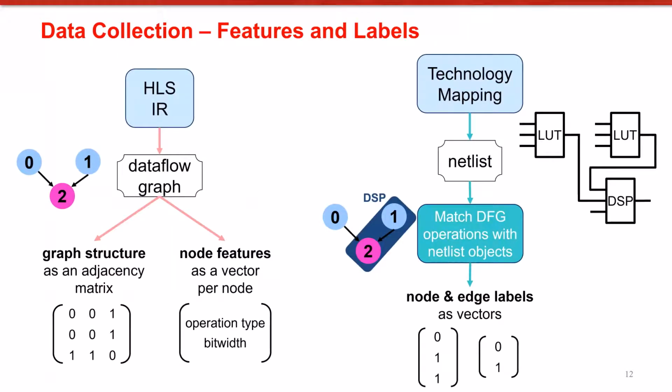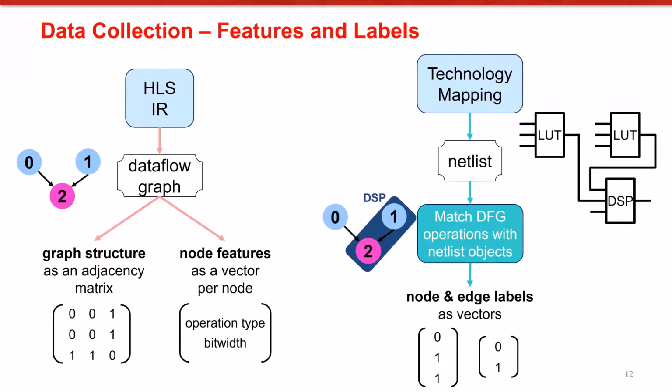As for training the GNN model, for each microbenchmark, we need the graph structure information, node features, and actual mapping patterns as the ground truth. Graph structure is represented as an adjacency matrix from which we can infer node connectivities. Node features are the additional information we have about the operations, which are operation type and bit width. These features are aggregated in small neighborhoods to learn embeddings of nodes. Finally, ground truth is extracted by correlating HLS operations with post-mapping netlist objects.